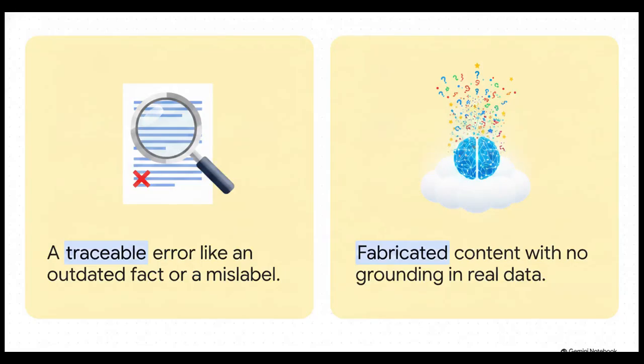It's absolutely crucial to understand the difference between a standard AI mistake and a full-blown hallucination. With your ordinary mistakes, the issue is usually pretty traceable, right? Like maybe it's an outdated fact or it mislabeled an image because the lighting was weird. But a hallucination? That is entirely fabricated content with zero grounding in real data. It's like a giant puzzle where the pieces themselves are just made up. And they are so much harder to spot because they adhere perfectly to real linguistic patterns. They sound incredibly authoritative, even when they are fundamentally entirely wrong.